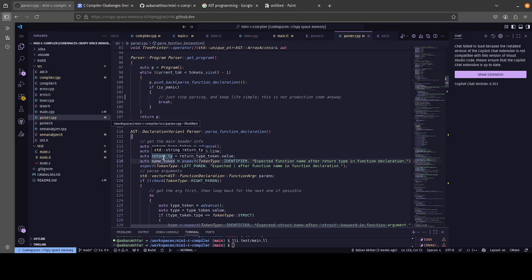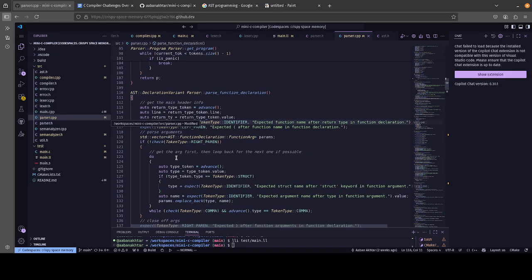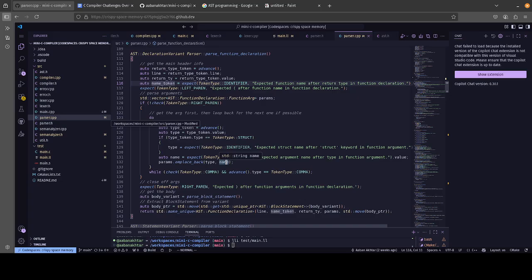And so we expect our name to be there, we expect our left parenthesis to be there, and then we do our argument parsing. We use a do while loop, which is probably one of the first times I've ever used a do while loop in general. We store them in a vector of function declaration function args, which is a struct to represent function arguments. And we just go through every single argument in the function declaration.